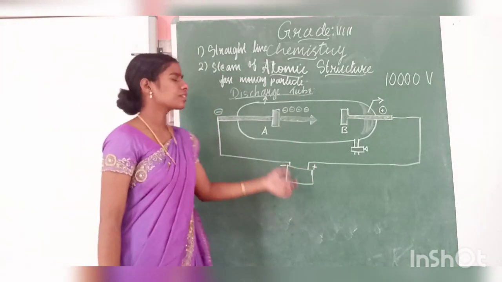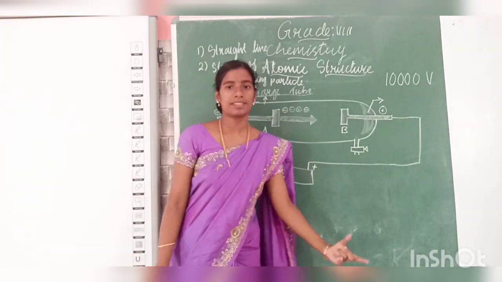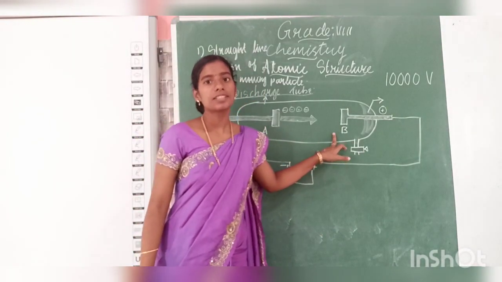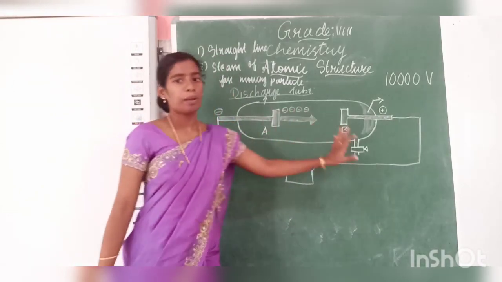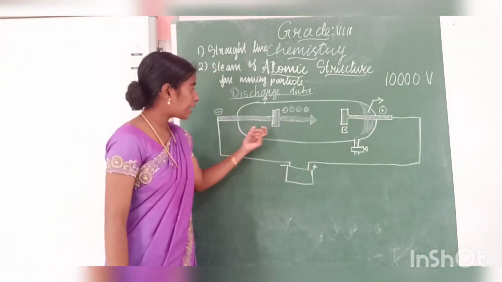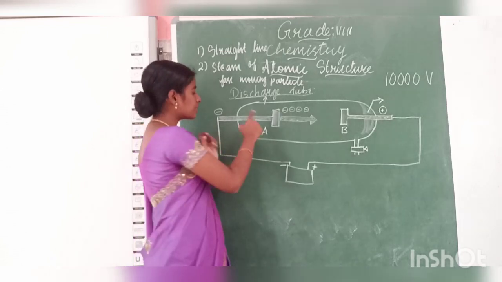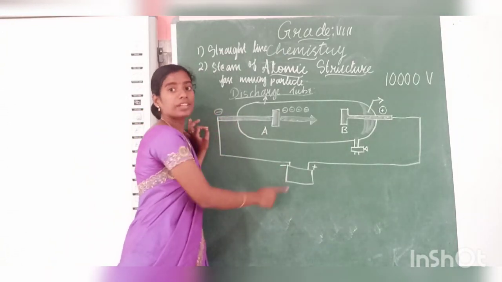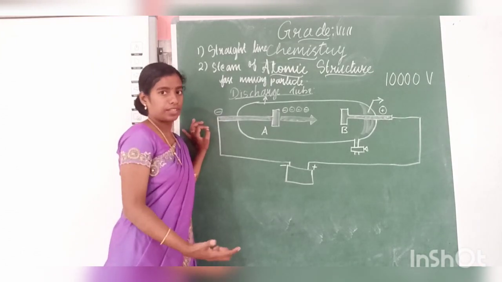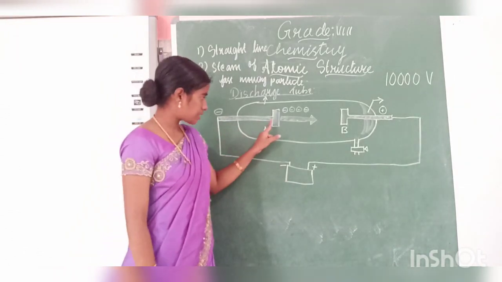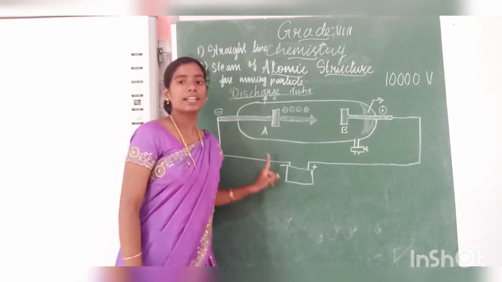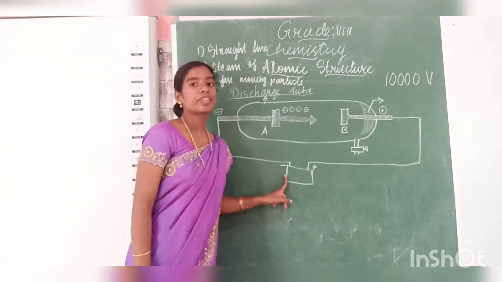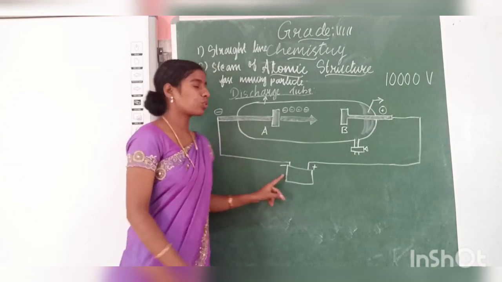Here we have 2 plates, which I have named A and B. This is the high voltage generator. It generates high voltage, and this A is connected to the negative terminal and it is called the cathode.